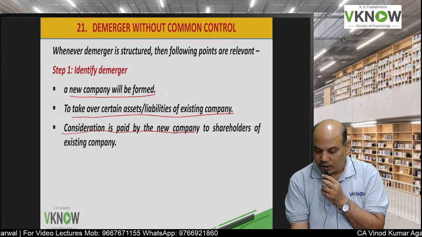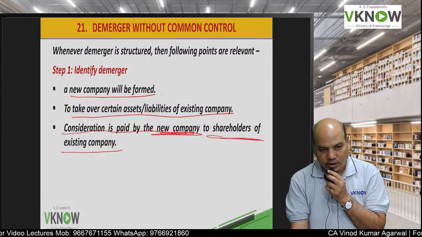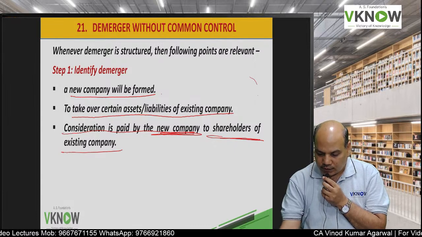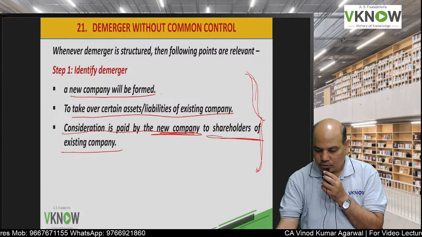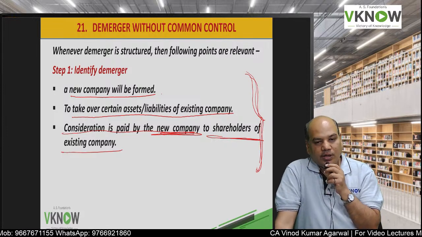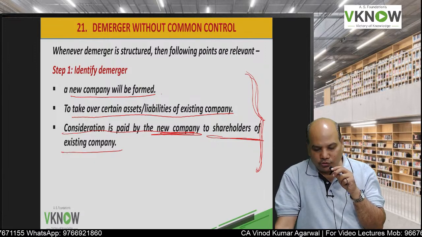Consideration will be paid by the new company to the shareholders of the existing company. Students have to note this down, this is really very important. If it is a demerger, then discuss this, otherwise not.